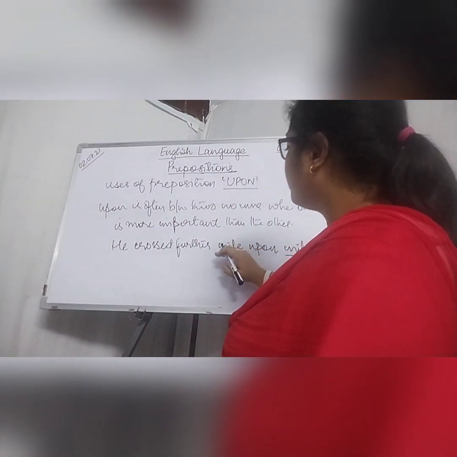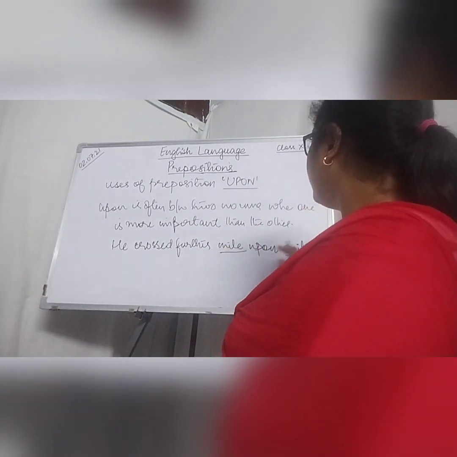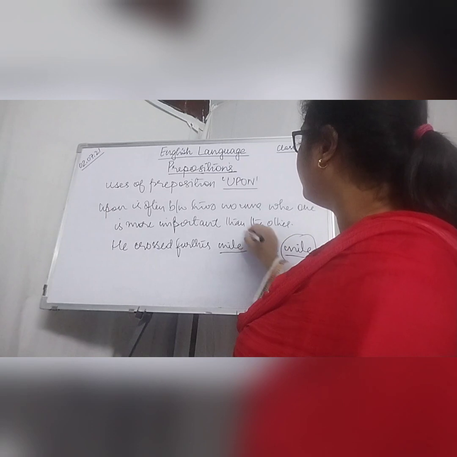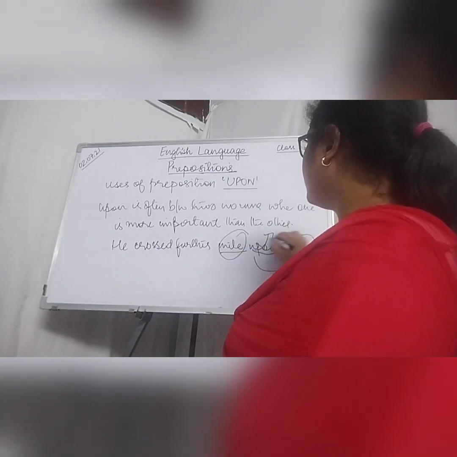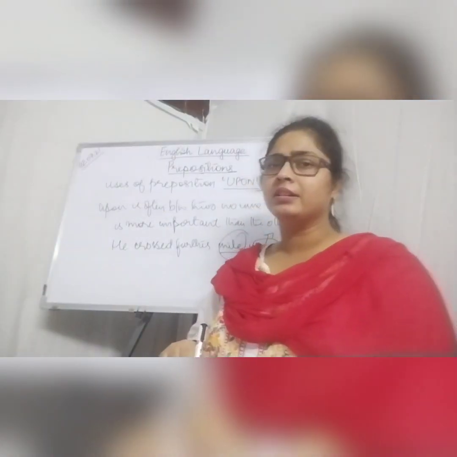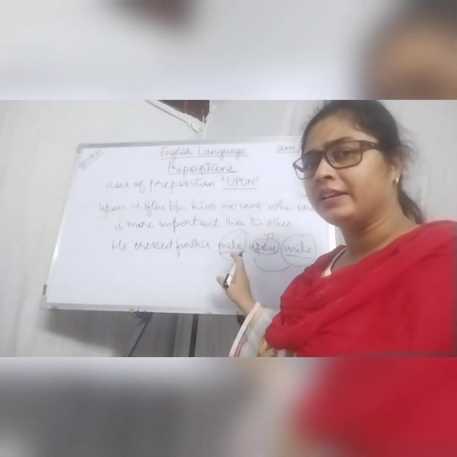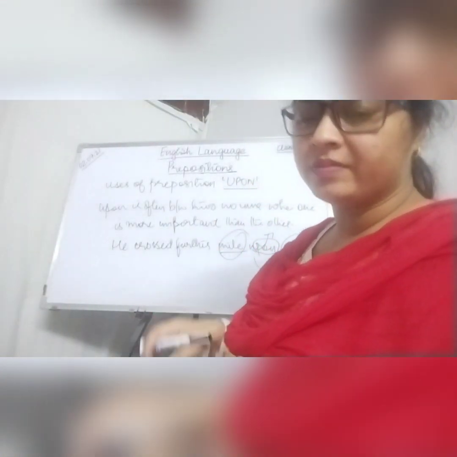When one noun, that is mile, becomes more important than the other, then we use preposition upon. Is it clear? Is this much clear?